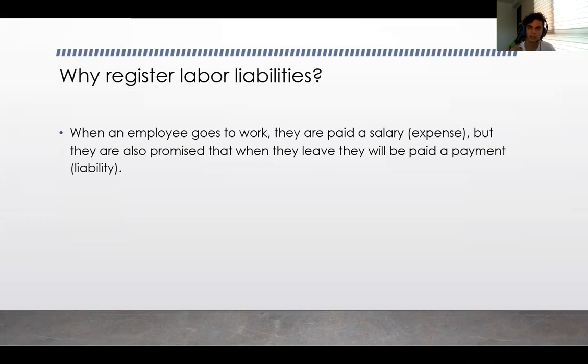When someone is working for your organization, you have to report that because it's your responsibility. For the time that person is working for you, of course, it's a salary, it's an expense, that's normal. But you also have the responsibility to take care of that person once he or she can't work anymore.